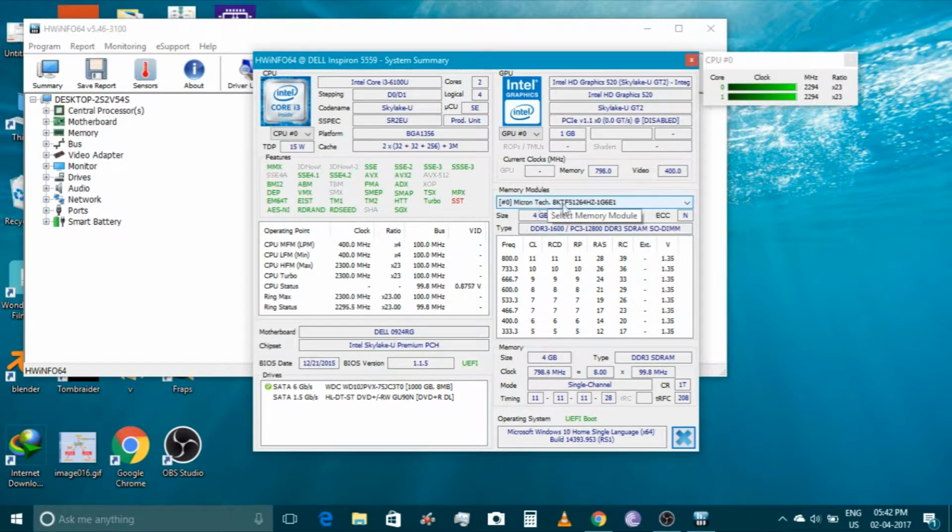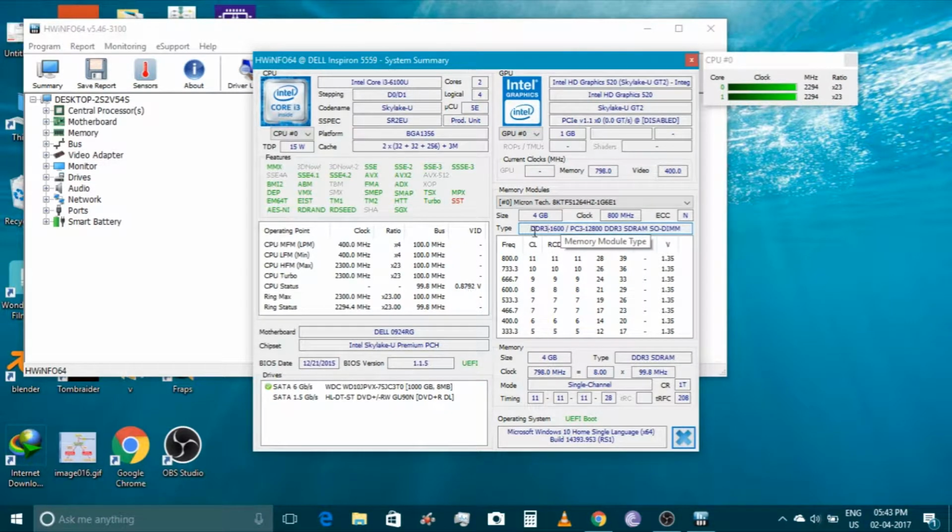So in the memory module, you see this is the brand name, it's Micron Tech, some serial number, and the size is 4GB. It's been clocked to 800 megahertz. So the thing we need to understand guys is the PC had clocked this RAM to 800 megahertz, and this is not the maximum clock speed of this RAM. This is actually, you can find out here, 1600 megahertz. So you're not gonna search for an 800 megahertz RAM. The one you're gonna search for is the 1600 megahertz guys.